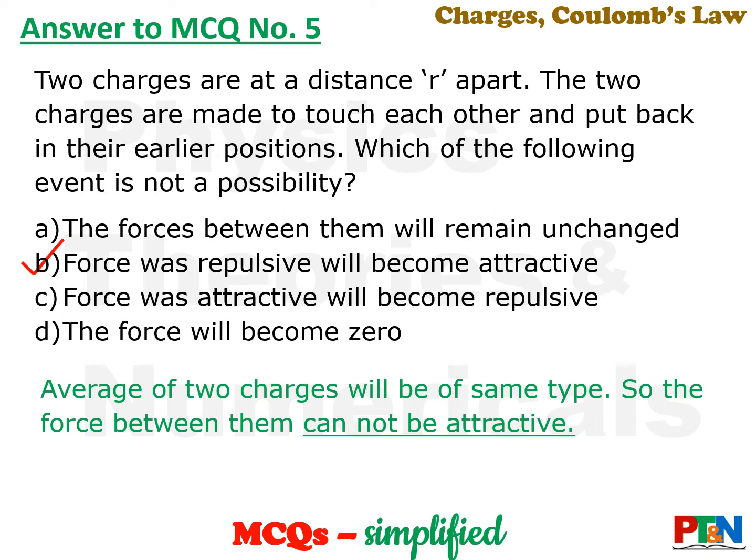But look at option B. Force was repulsive. That means they were both positive or both negative, but it will become attractive. The average cannot be of opposite type, no? So the average cannot be of opposite type. So it will never become attractive. The average of two charges will be of the same type. So the force will never be attractive. So option B is the not possibility. It will never happen.